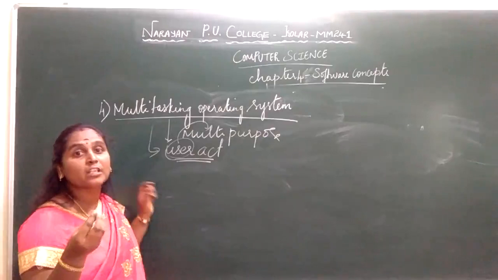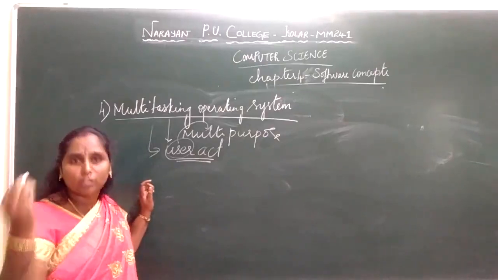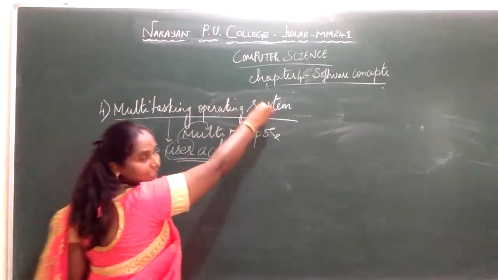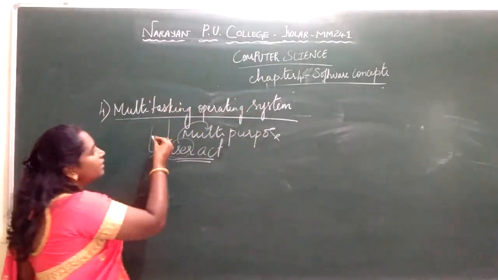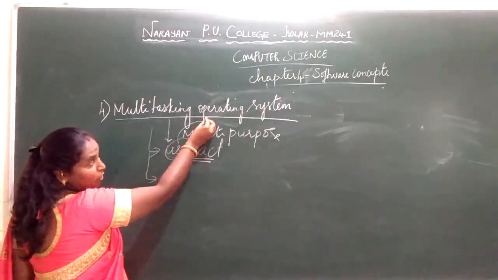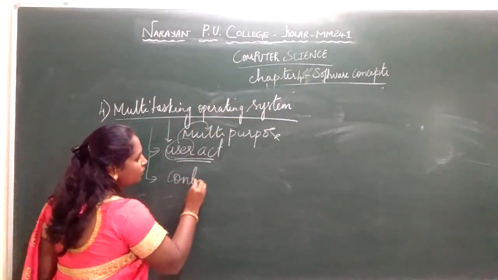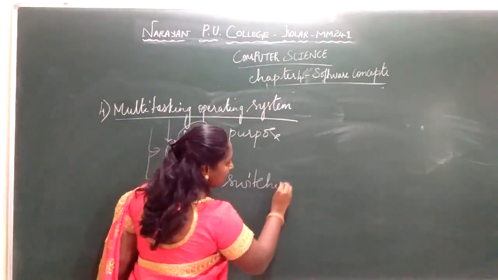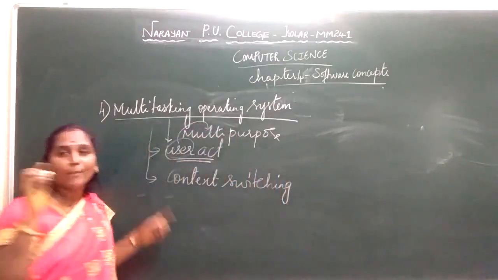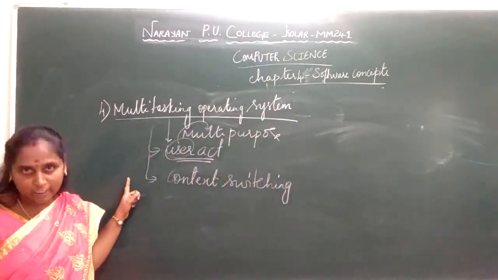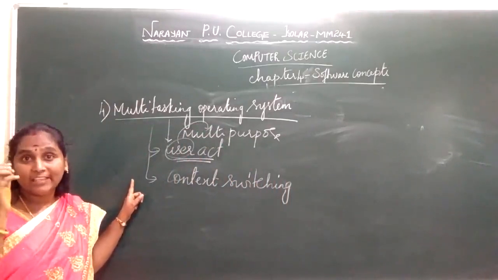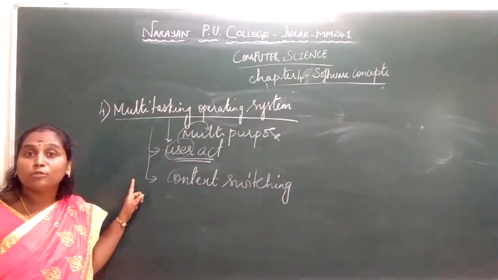A single user is simultaneously executing more than one instruction or more than one process. The multitasking operating system is also called context switching. See, in multi-programming you can execute more than two programs or processes at a time concurrently, but there is no single-user interface; any number of users can be active.